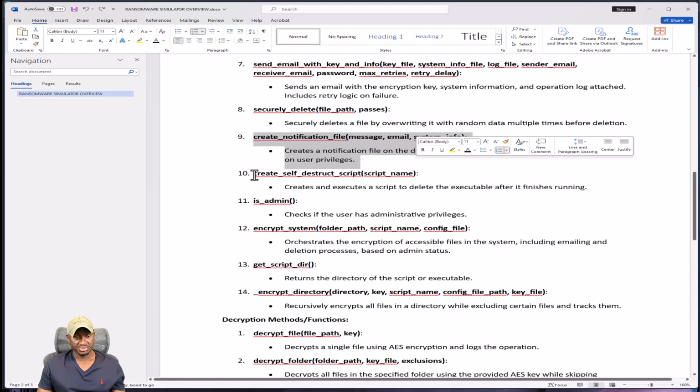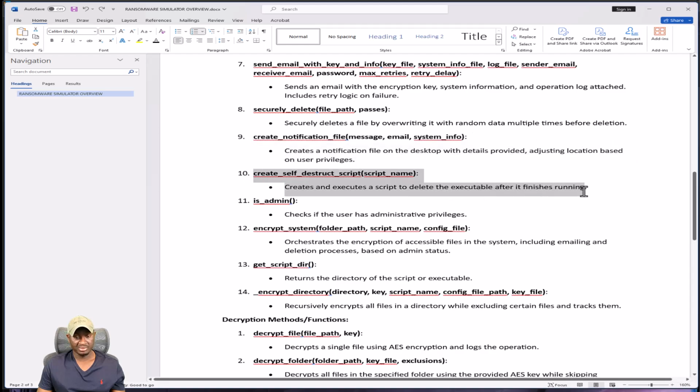We'll create a self-destruct script. This method will do that. This will basically create a script on Windows, which will run every time we run the script to try to delete this script itself. Is admin. We're just using this method to check for admin privileges in some of our methods or some of our activities that we're doing. So for example, we'll see if this person is an admin, we want to encrypt the entire user folder, since they can do that. Mindful of this method, not very good.